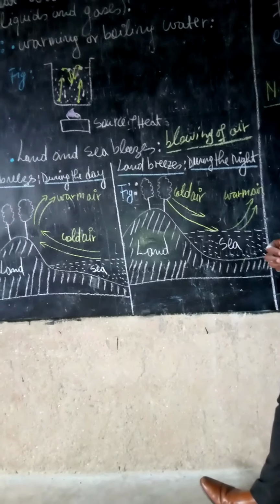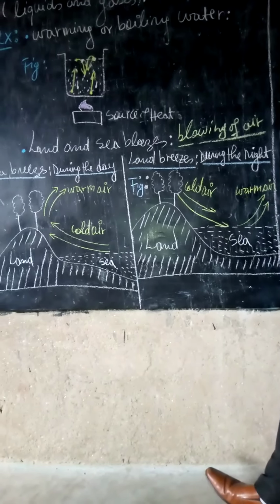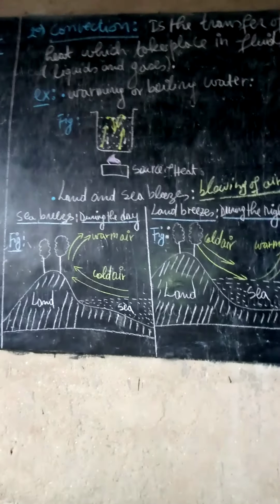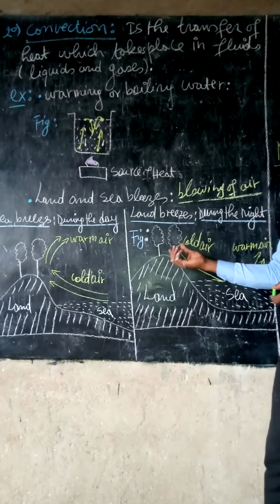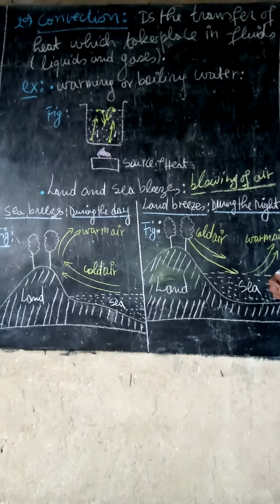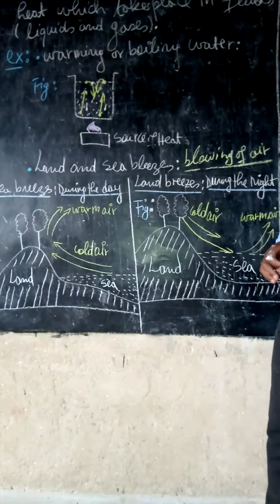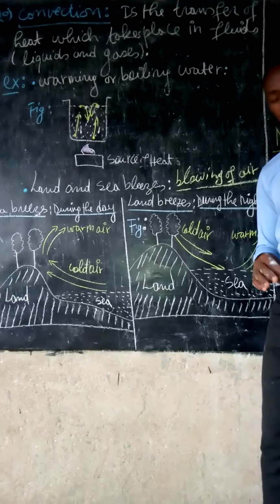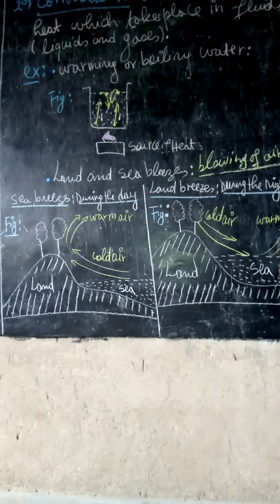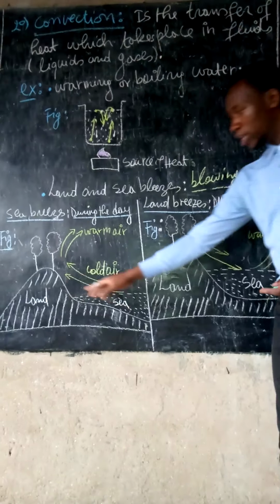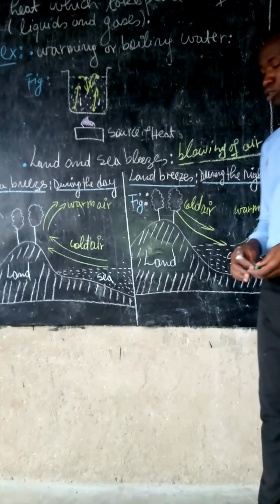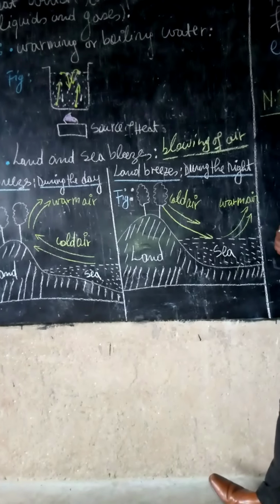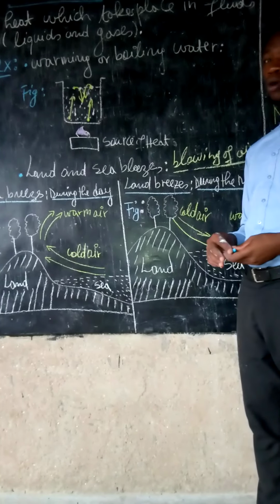People at the coastal area will wear proper clothing to avoid coldness, because the wind is cold and it is blowing from the land to the sea. The sea, or water, gets warm with difficulty, but also loses warmth with difficulty, while the land is a good loser but also a good receiver of heat. This is about the convection mode, how heat flows in fluids.